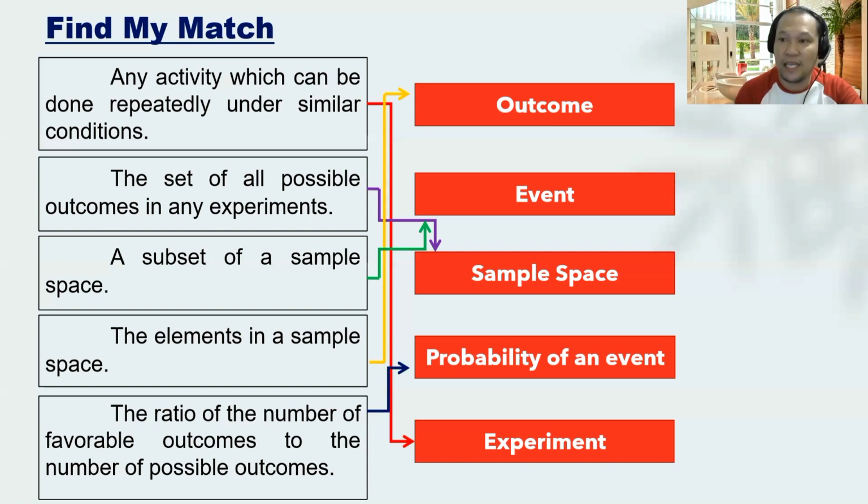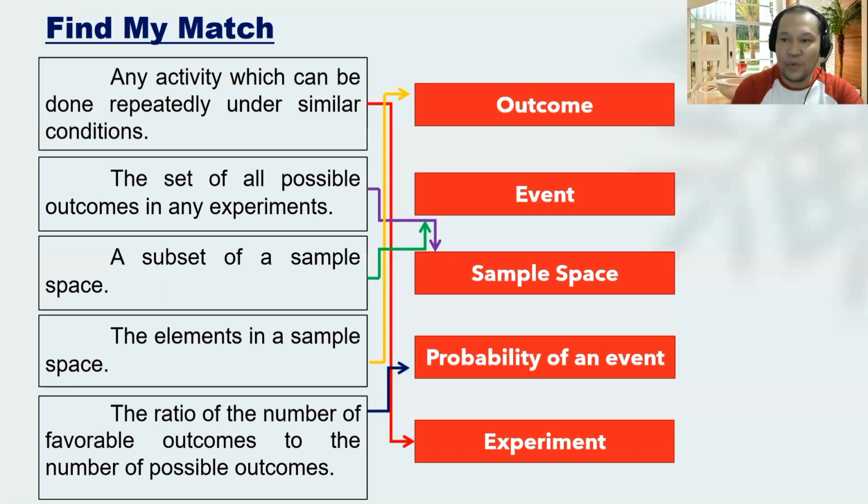And that is probability of an event. Okay. Now, these are the lessons that you encountered during your junior high school. Okay. And these concepts will be utilized in our preceding lesson.